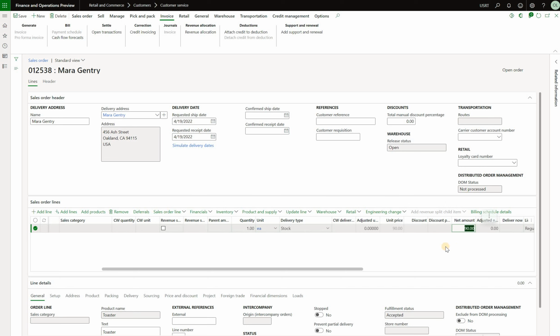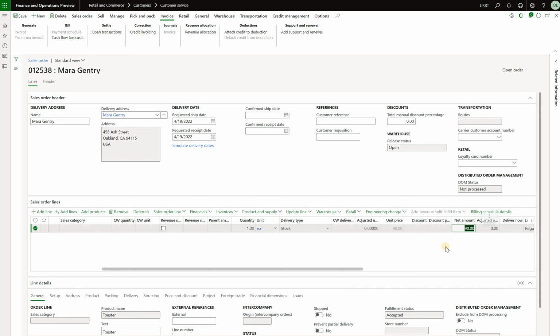It's $90. So this is an expected result, even though that sales order is part of the call center, but because it's also assigned to a sales agreement, we would want the pricing and discounts come in from that sales agreement. And that's what's happening right here. We had a $100 sales price and 10% off discount.